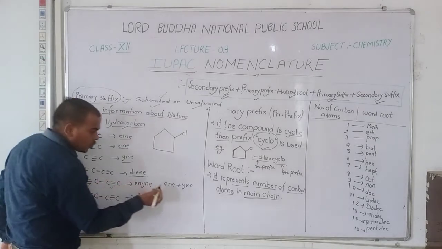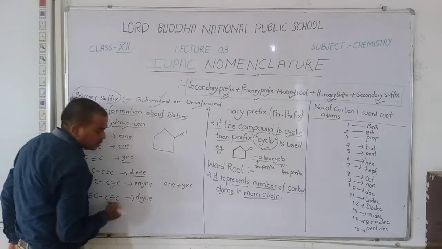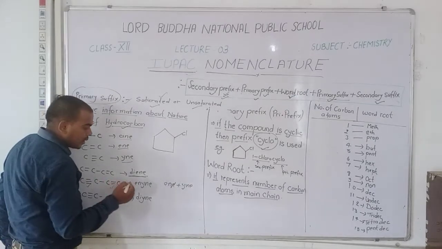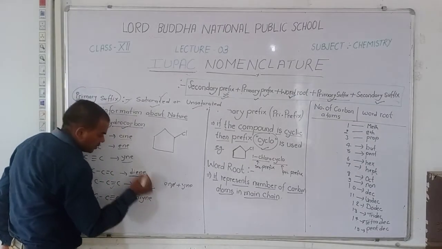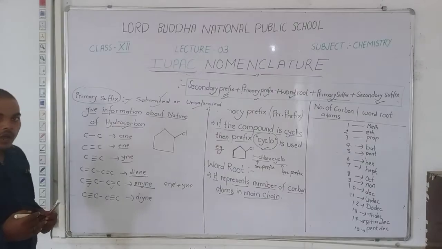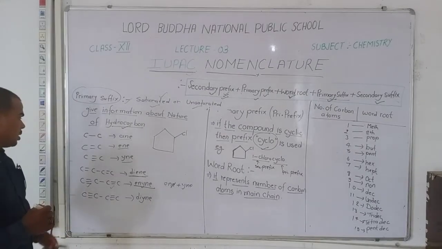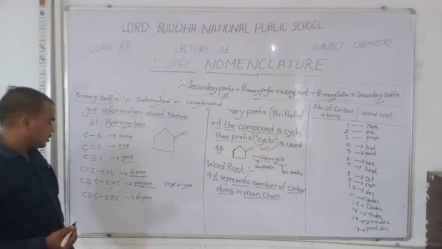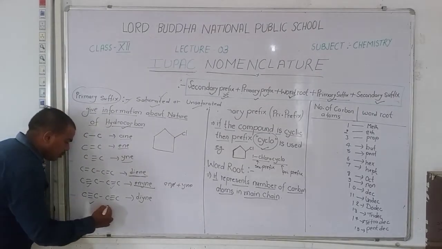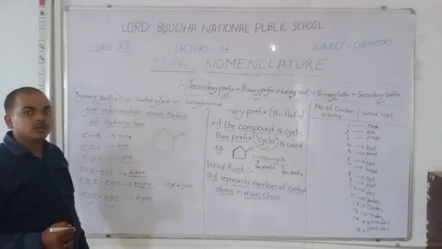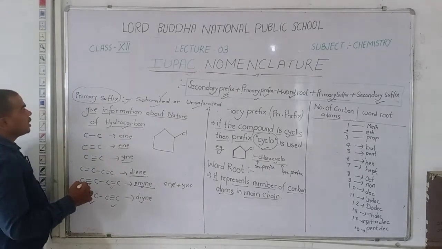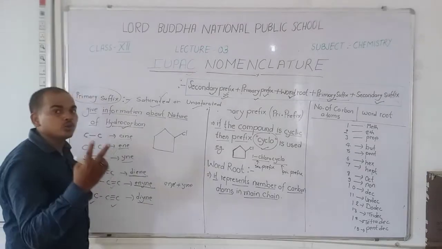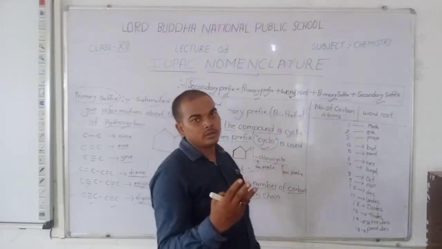But when you add both, the e is deleted and it becomes "enyne". Other condition, if two triple bonds are present in a compound, then we use the primary suffix "diyne". Di means two, yne means triple bond. Okay.